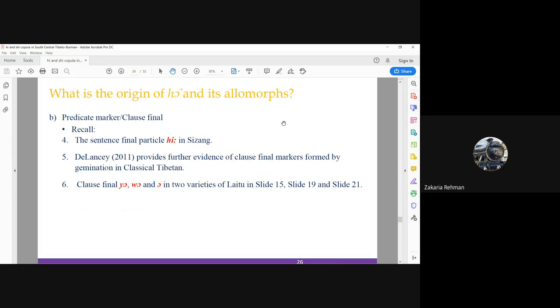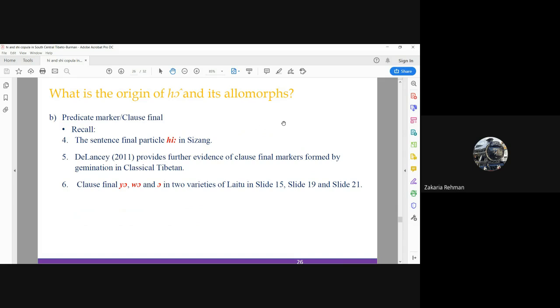So how to explain that this predicate marker is the same as the copula he, or at least contains the he copula? Recall the sentence final particle he in Sejong and its formation as suggested by Delancey. Delancey provides examples from classical Tibetan as well, showing clause final markers formed by gemination. In some languages spoken in Manipur, similar processes form clause final particles.